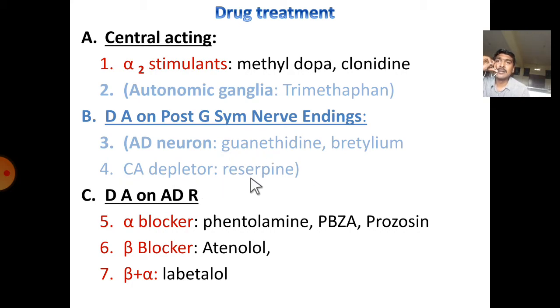Catecholamine depleters are reserpine, and drugs acting on adrenergic receptors are alpha blockers. Those drugs are phentolamine, phenoxybenzamine, and prazosin. Beta blockers are all the -lols: atenolol, metoprolol, propranolol. And drugs that are both alpha and beta blockers are labetalol and carvedilol, the alpha-beta blockers.